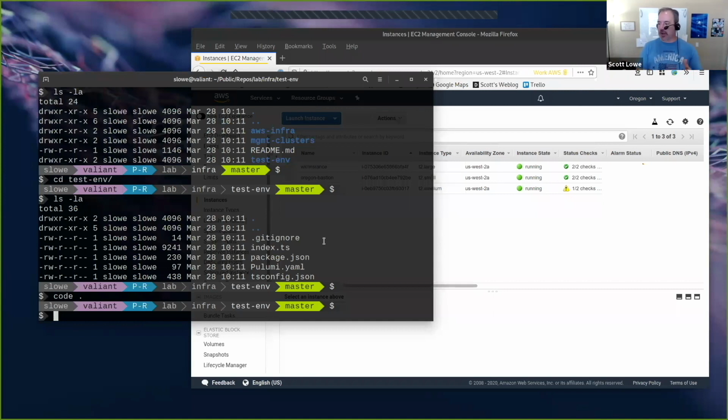And so using this Pulumi configuration, I was able to do that worldwide in all my test regions in just a matter of 10 to 15 minutes, right? Literally just the time it takes to run a Pulumi destroy and then a Pulumi up to tear down the existing infrastructure and then recreate it from scratch.